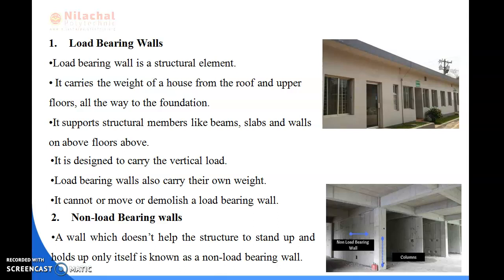Next we will be reading about non-load bearing walls. Non-load bearing walls are a type of partition wall. Here you can see I have already shown the diagram. This is a non-load bearing wall. It is a type of partition wall. A wall which does not help the structure to stand up and holds up only itself is known as a non-load bearing wall.